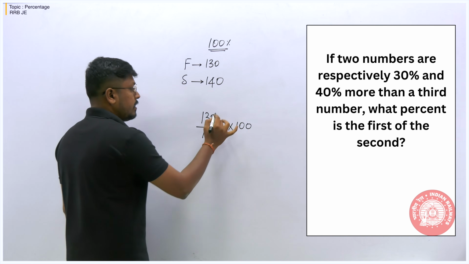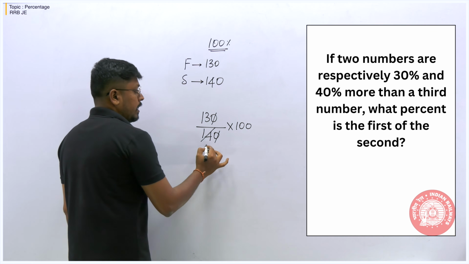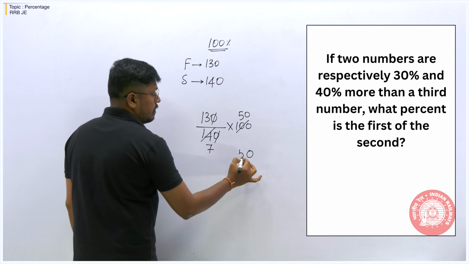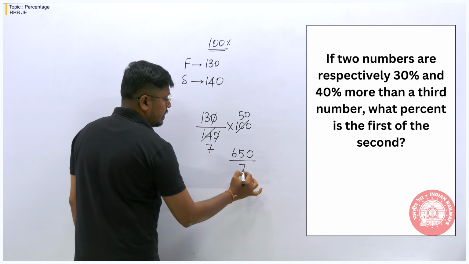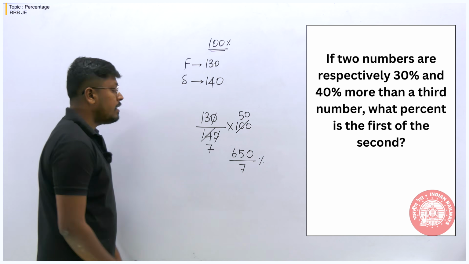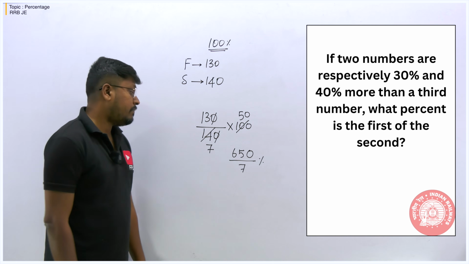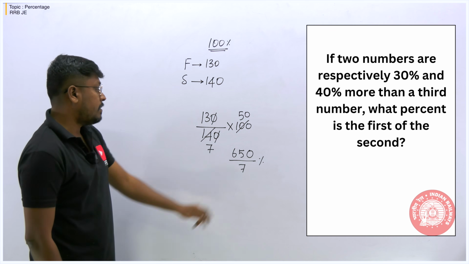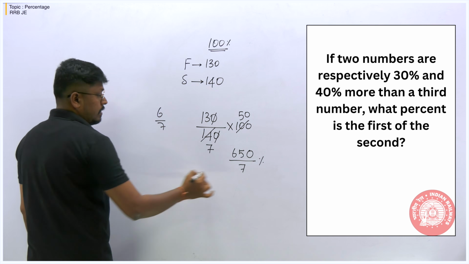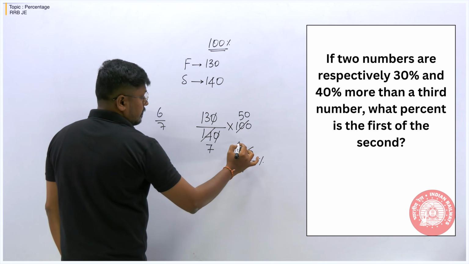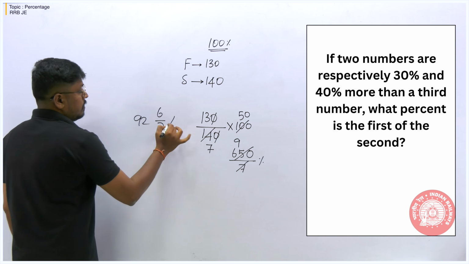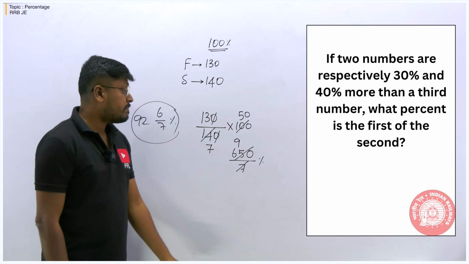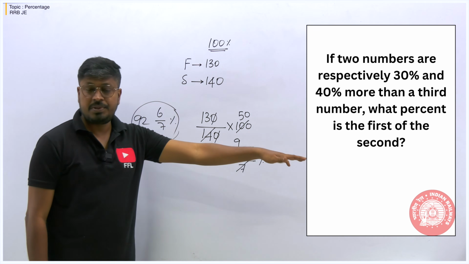Now simplify: cancel the zeros, cancel 2 by 2, 7 by 2, 50. So 5 threes are 15, so 650 divided by 7. The answer for this question is 650 divided by 7. Dividing it, 9 sevens are 63, so we get 92 and 6 by 7 percent. If they have given it in a mixed fraction, you can write it like this. So this will be the answer for the last question of this video.